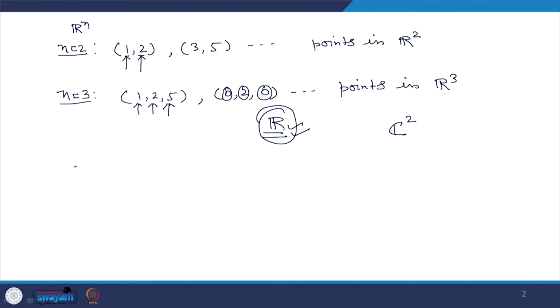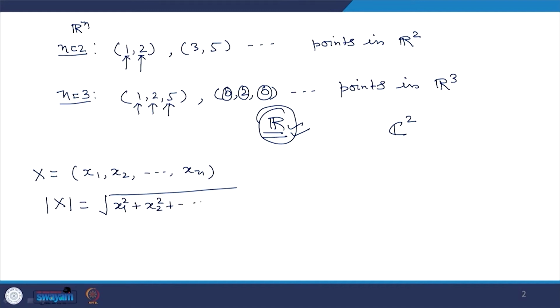If you have a vector x = (x1, x2, ..., xn), then the magnitude of x is x1 square plus x2 square plus ... plus xn square, that is, the sum of the squares of each component, and then the square root of that sum.